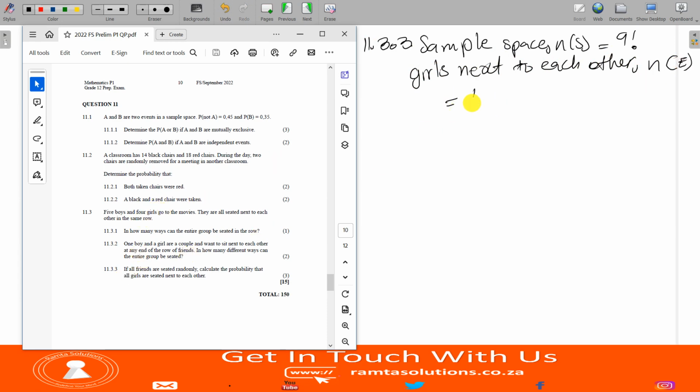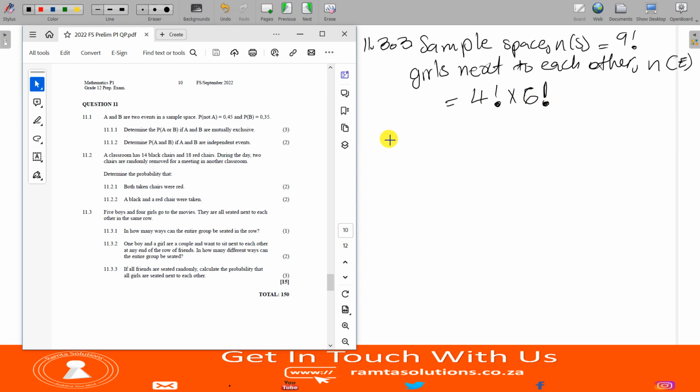We have 4 girls. So if you have 4 girls, they become a unit. Now, these kids can sit however randomly. You have 5 boys, and you will consider the girls to be a unit. In addition to that, you have a group of girls who should sit next to each other. So this will no longer be 5, but 6 factorial, right?